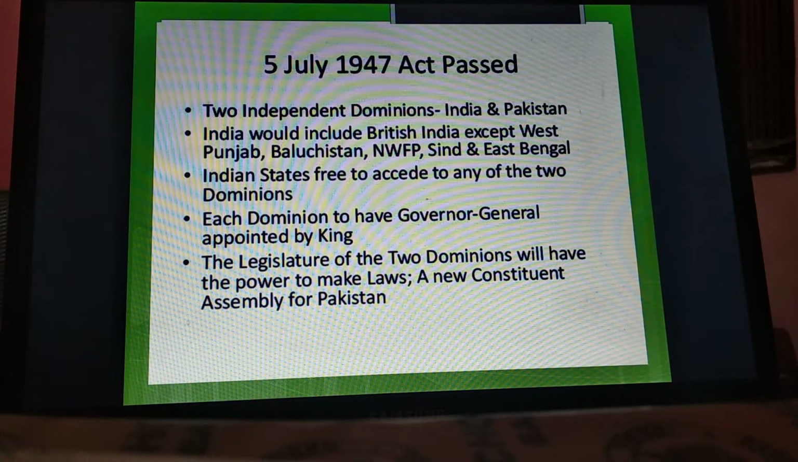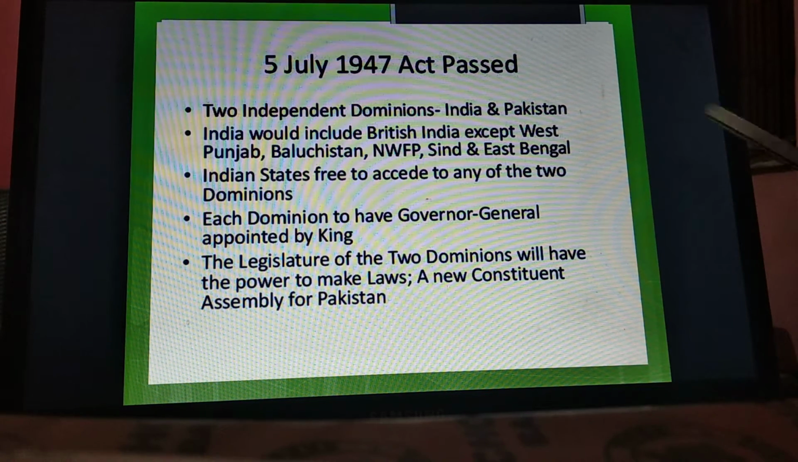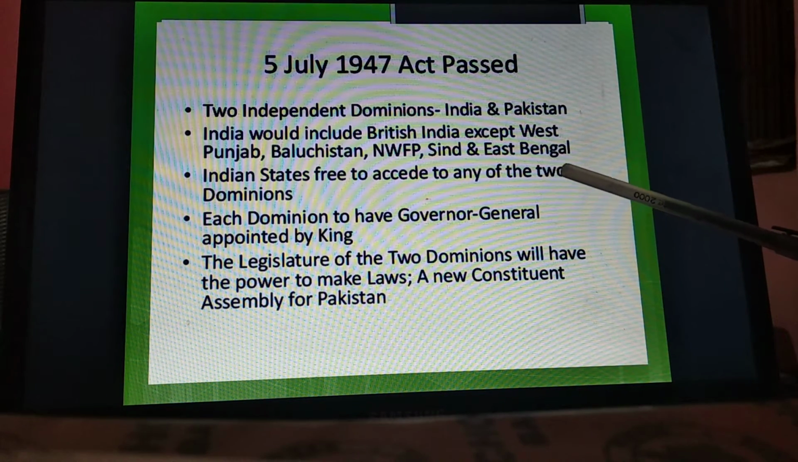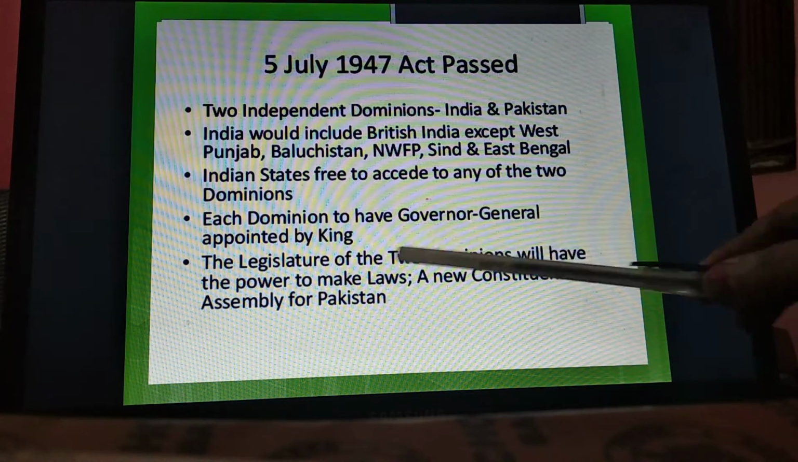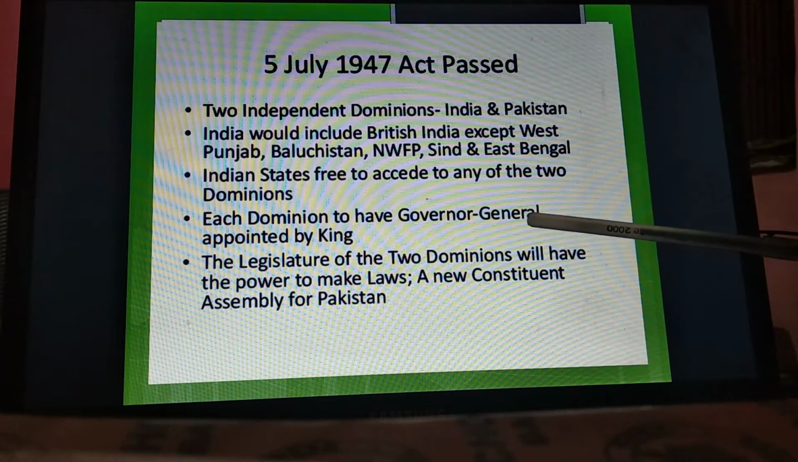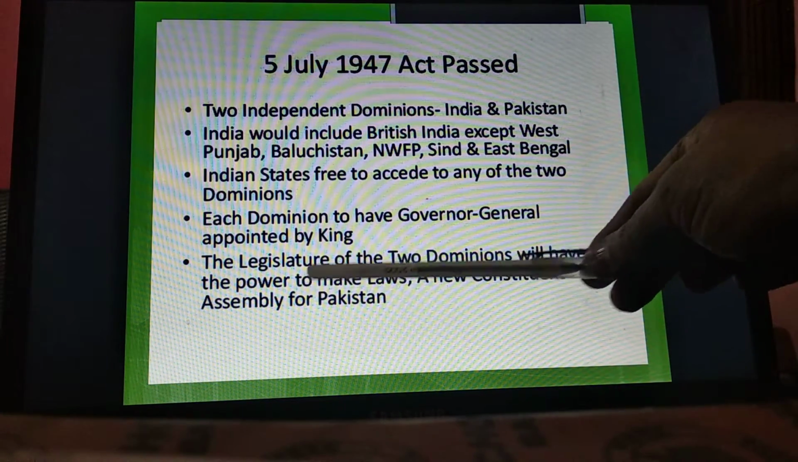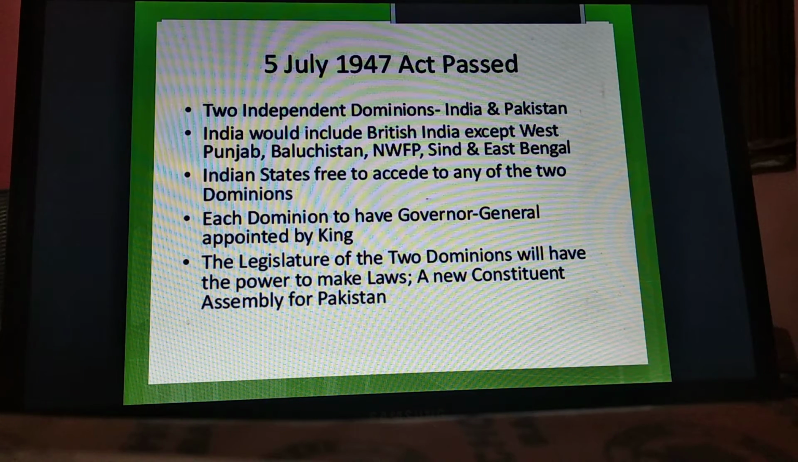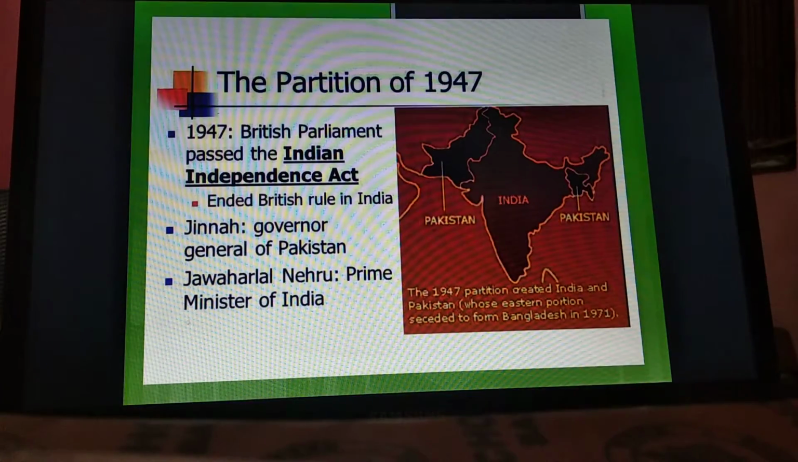On 1st July the act was made, then on 5th July the act was passed, saying regarding India and Pakistan, two independent nations. India would include British India except West Punjab, Balochistan, Northwest Frontier Province, Sindh and East Bengal. Indian states free to accede to any of the two dominions. Each dominion to have a Governor General, and the legislature of the two dominions will have the power to make laws, and a new constituent assembly for Pakistan.